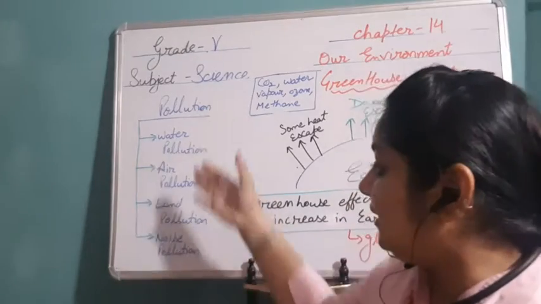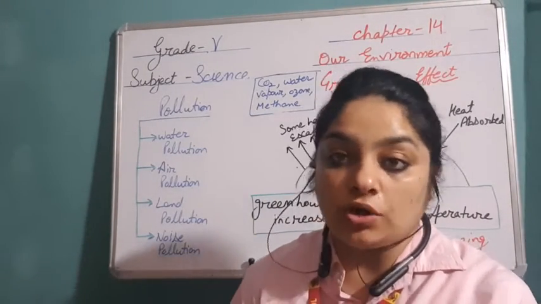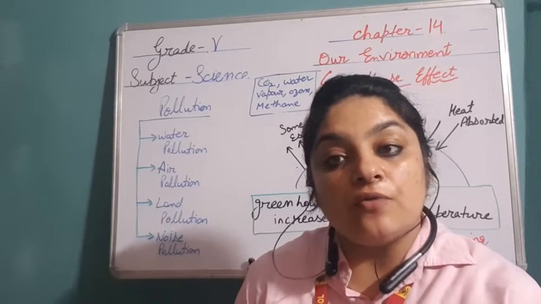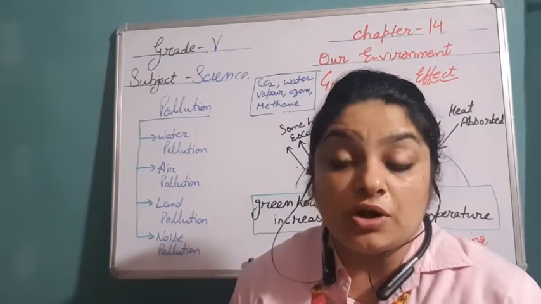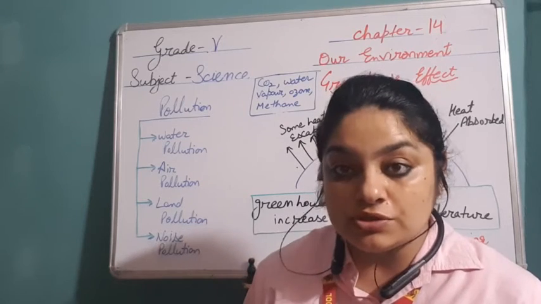Now there are different types of pollution. First of all, water pollution. What is water pollution? Water pollution is the addition of harmful substances to the water sources. What are different water sources? River, lakes, pond, ocean, these all are different water sources.